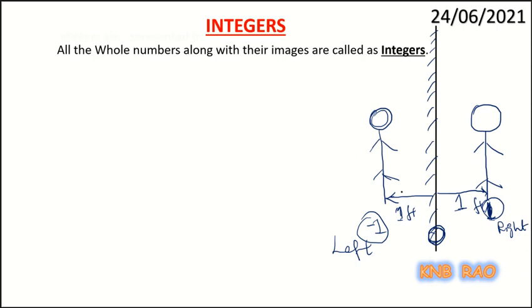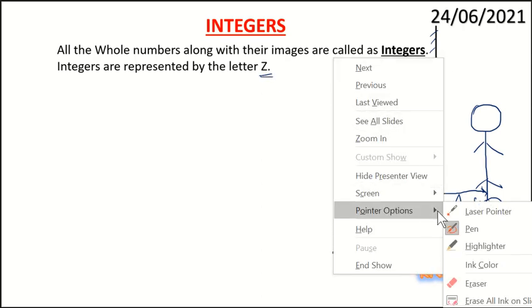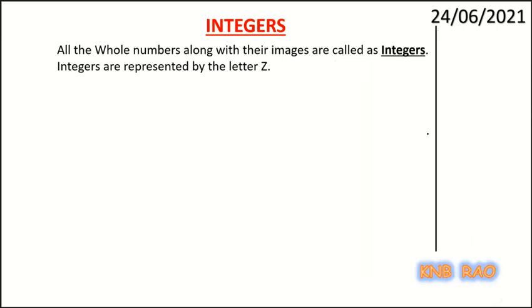Now this is what I explained to you in your class 8th standard. Children, integers are represented by the letter Z. Why are integers represented by the letter Z? This Z is because of the word Zahlen.